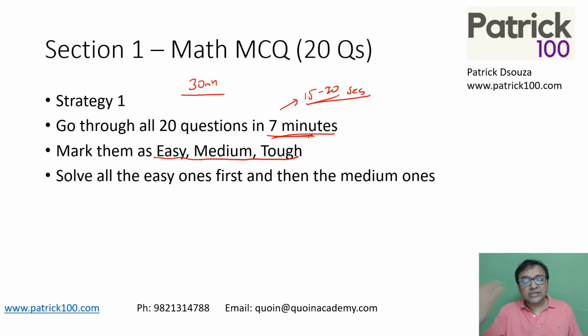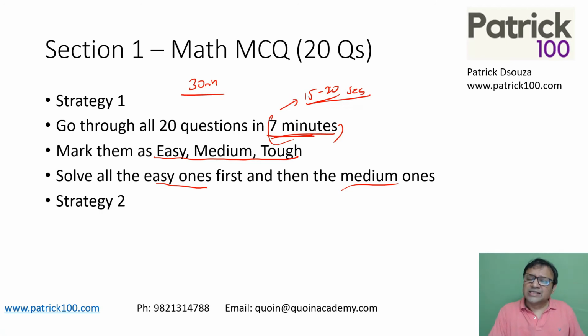Then, when you're coming back, solve all the easy ones first and then the medium ones. So it ensures that you have not missed out any easy ones. This 7 minutes is tentative. You may take a little less time, but don't take more than 7 minutes. 15 seconds is sufficient to read a question and find whether the question is easy or tough.